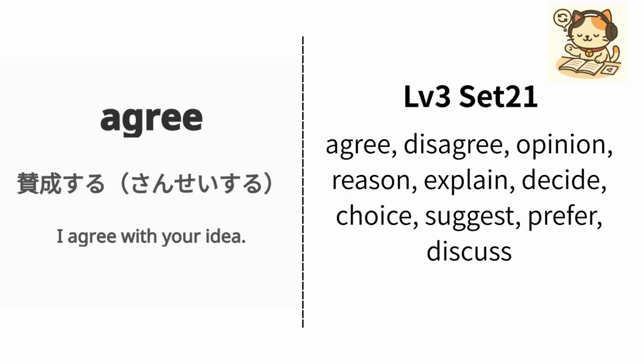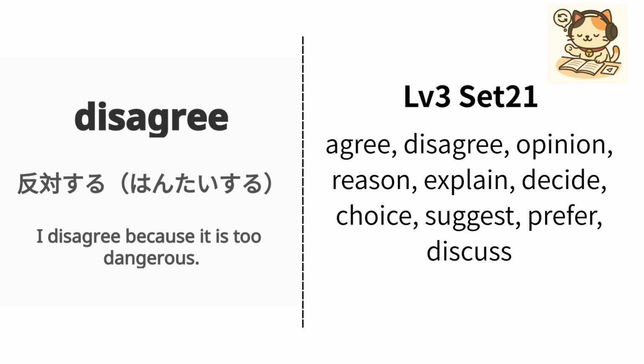English is agree. Japanese is sansei suru. Example, I agree with your idea. 私はあなたの考えに賛成します。Repeat, agree, agree.